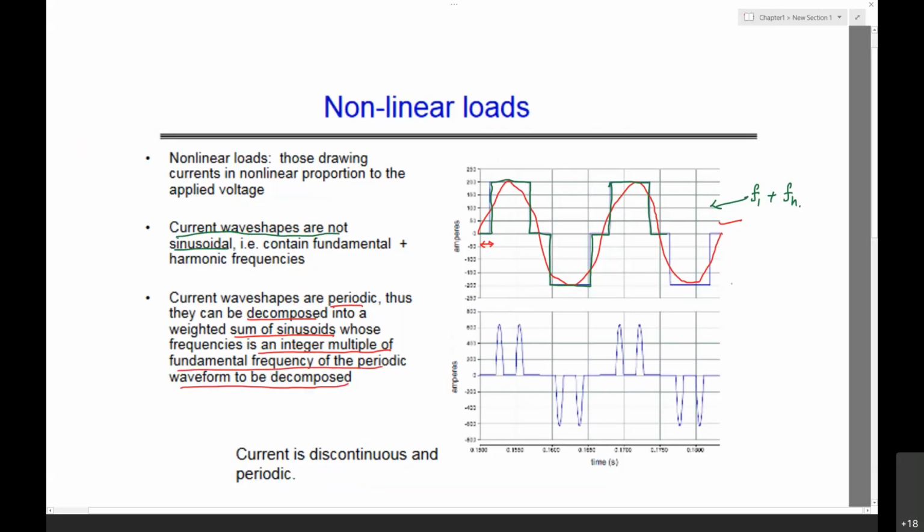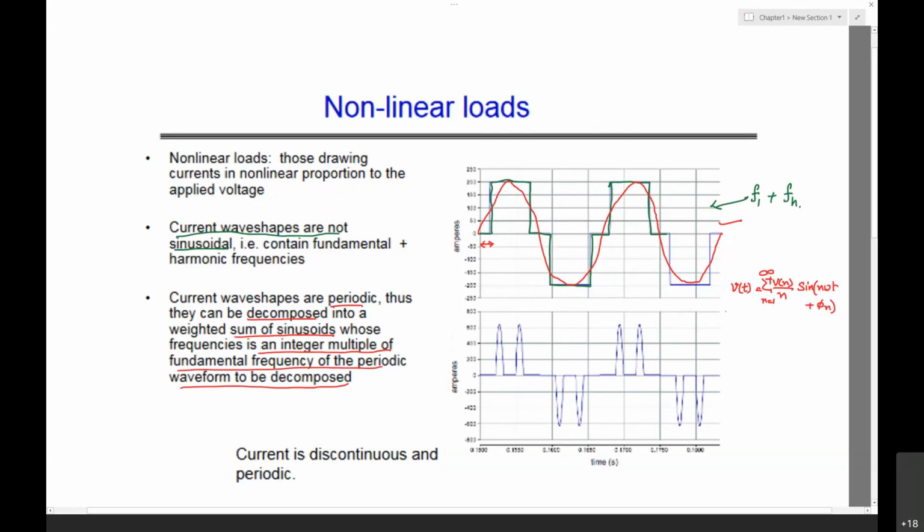That is, a signal V of t is the summation of V n sine of n omega t plus phi n, with n equal to 1 to infinity.